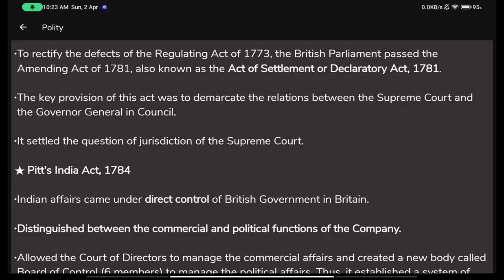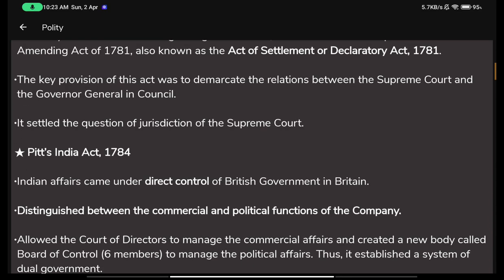So they also started to face the same issues, and to settle these issues, this was called the Act of Settlement, because it was made to settle the issues between the Governor General and the Supreme Court. Hence the name Act of Settlement. It settled the question of jurisdiction of the Supreme Court. This act settled which areas, which people, or which posts fall under the jurisdiction of the Supreme Court. They said that the Governor General does not fall under the jurisdiction of the Supreme Court, that is, the Supreme Court does not have a right to judge the Governor General.